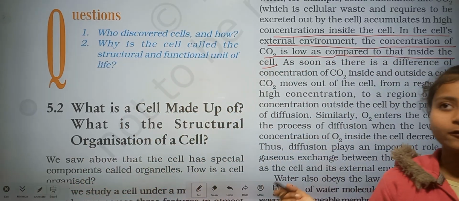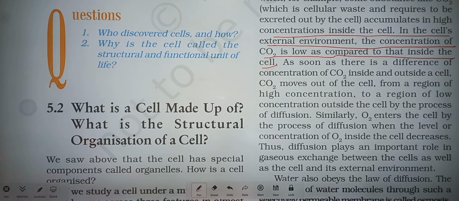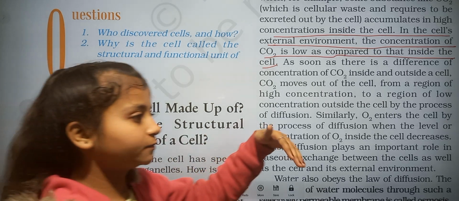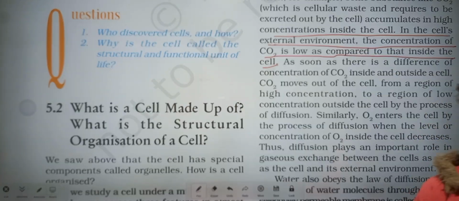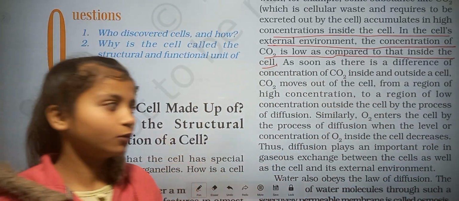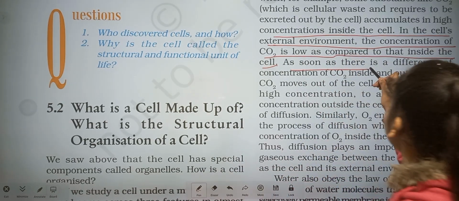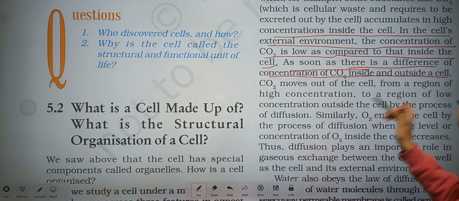If in the cell there is a high concentration of CO2, it will go out, and if outside the plasma membrane there is a high concentration of O2, it comes inside the cell. There is a difference in the concentration of CO2 inside and outside of the cell.